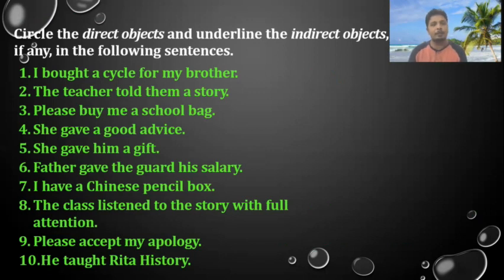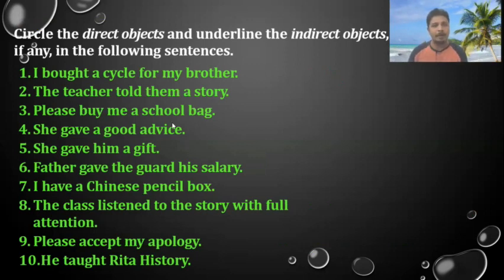The teacher told them a story. Now here, what did the teacher tell? Story. Story becomes the direct object. The story is told to whom? To them. Them becomes the indirect object.